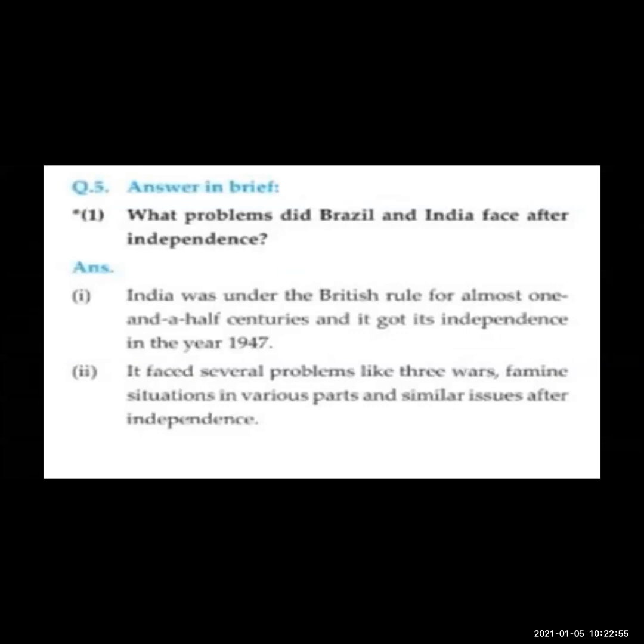It faced several problems like pre-war famine situations in various parts, and similar situations after independence. India has faced three wars. Then other problems like droughts and floods were there after independence also.